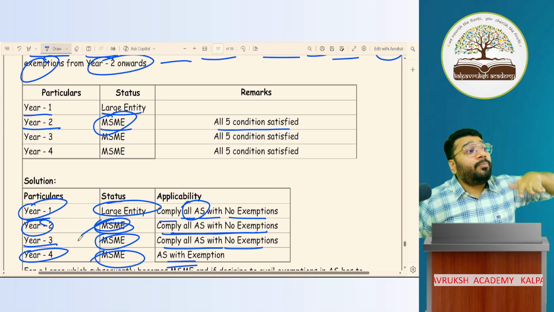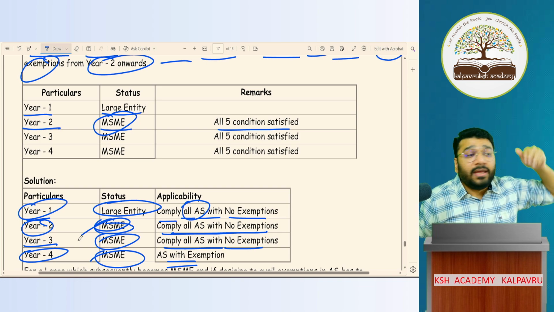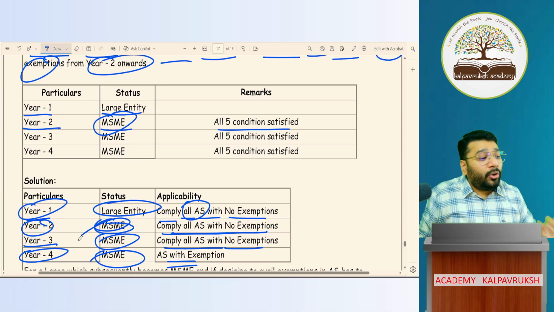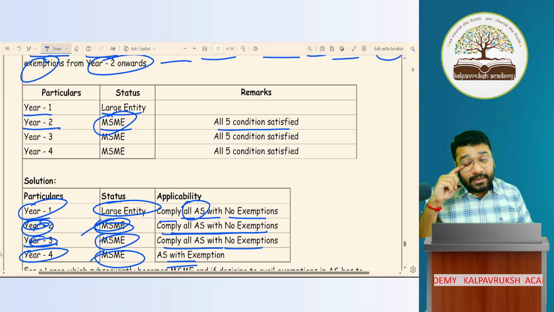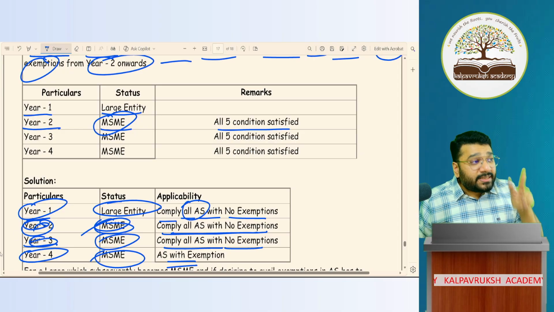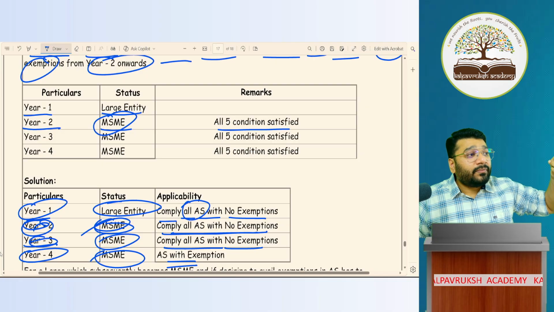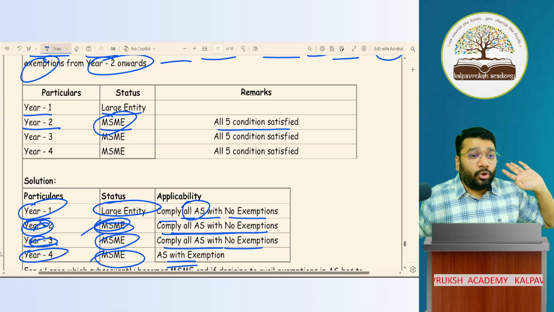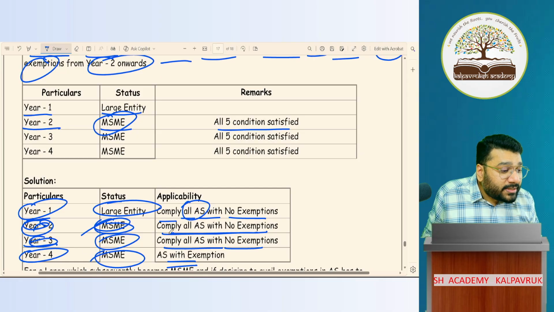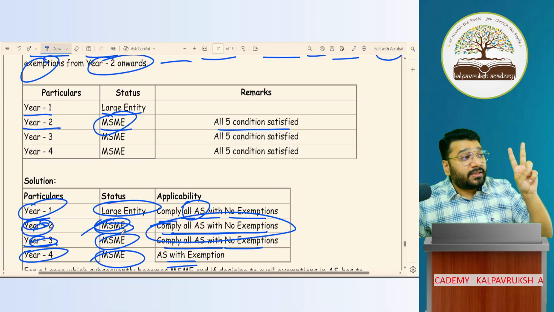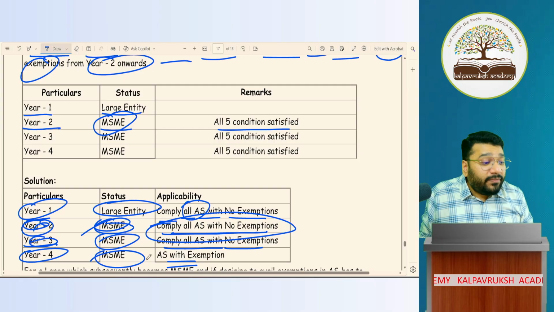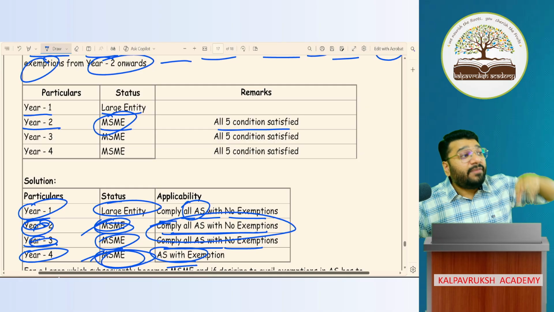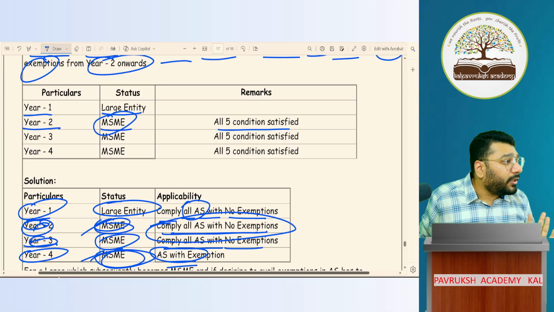In order to not put those external people under discomfort, they said that, look, boss, even though in year 2 and year 3 you are MSME satisfying all 5 conditions, but since you were a large entity earlier, you have to continue to show the full disclosure, full AS for 2 consecutive years, so that from the 3rd consecutive year onwards only you'll become an MSME with exemptions. Got it, not got it?